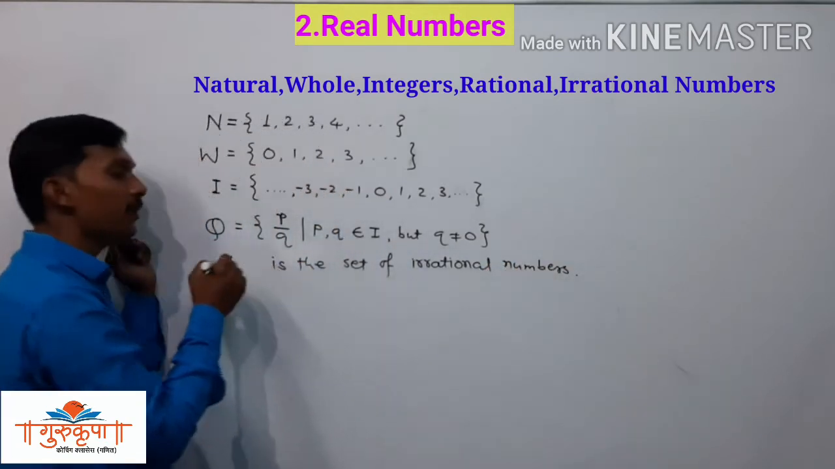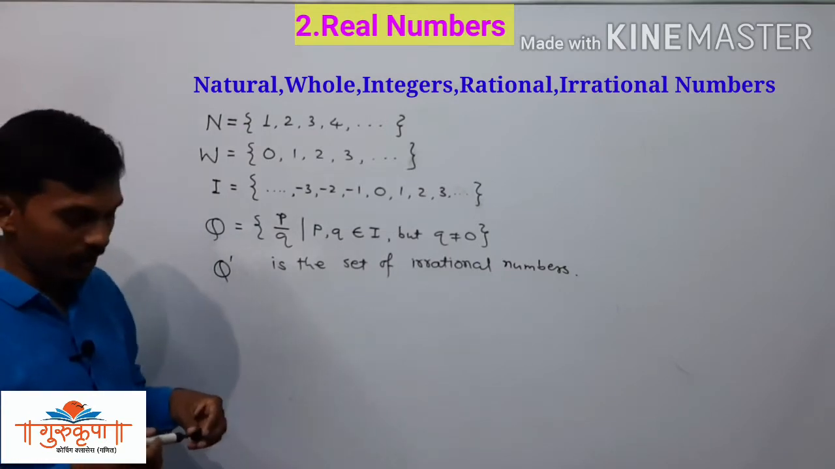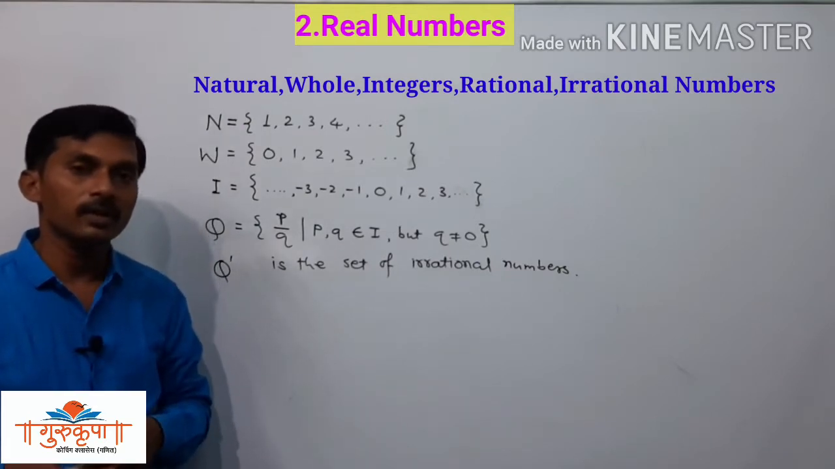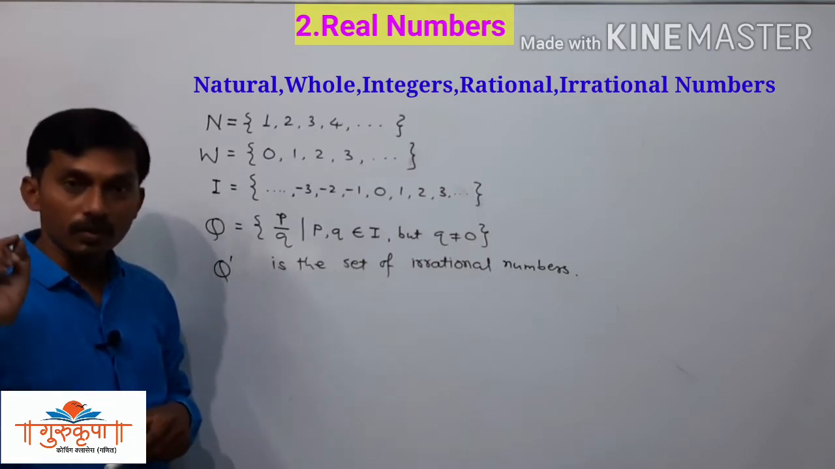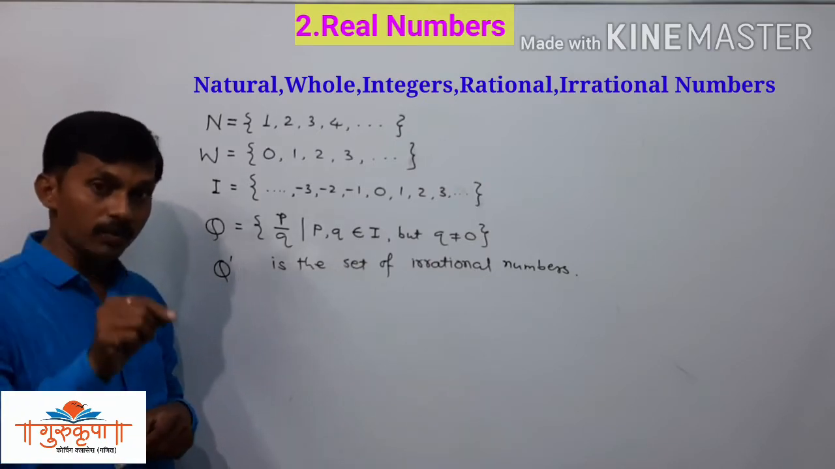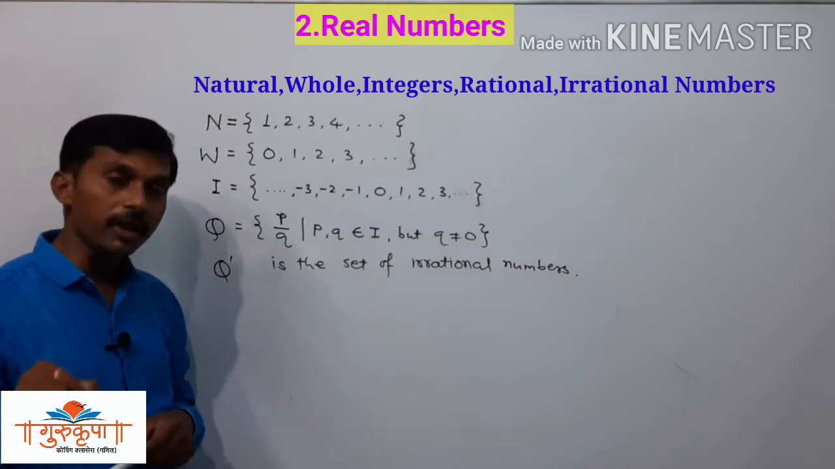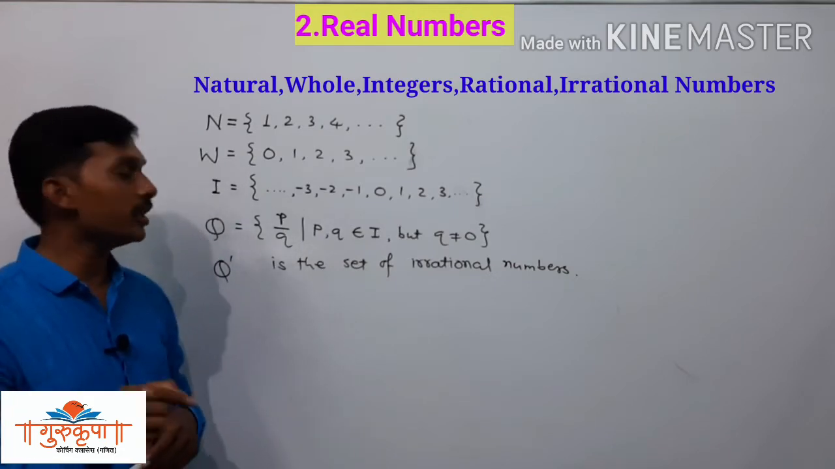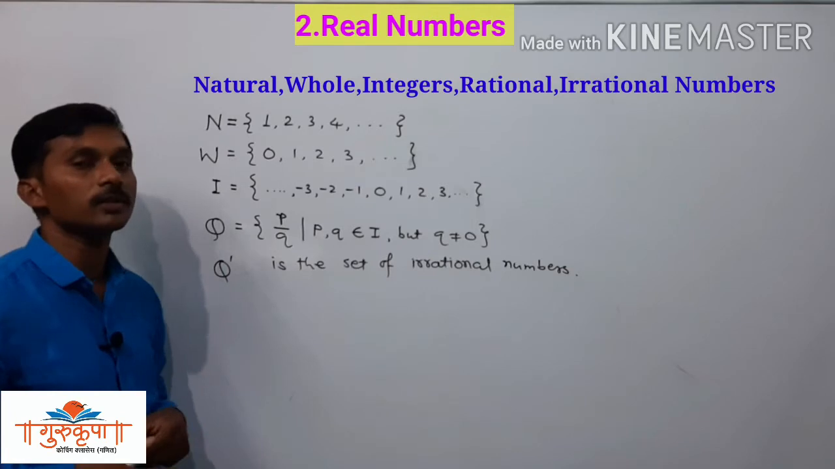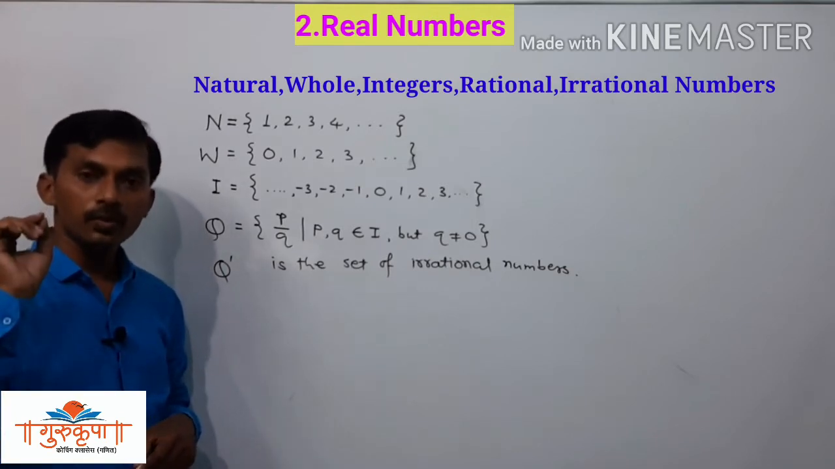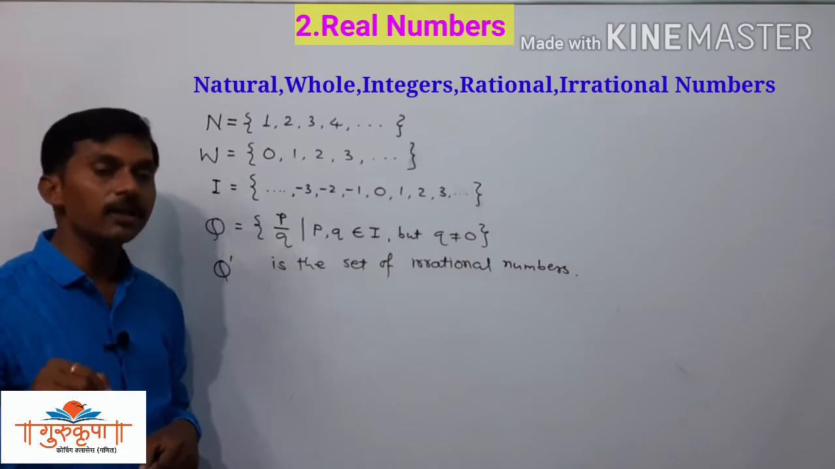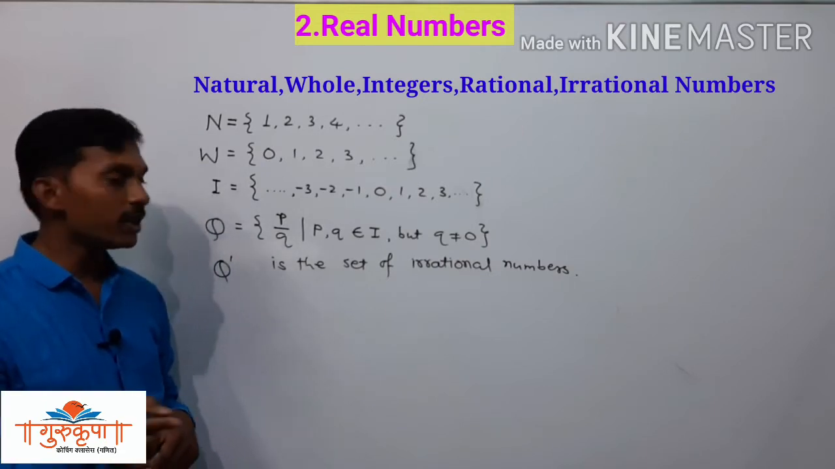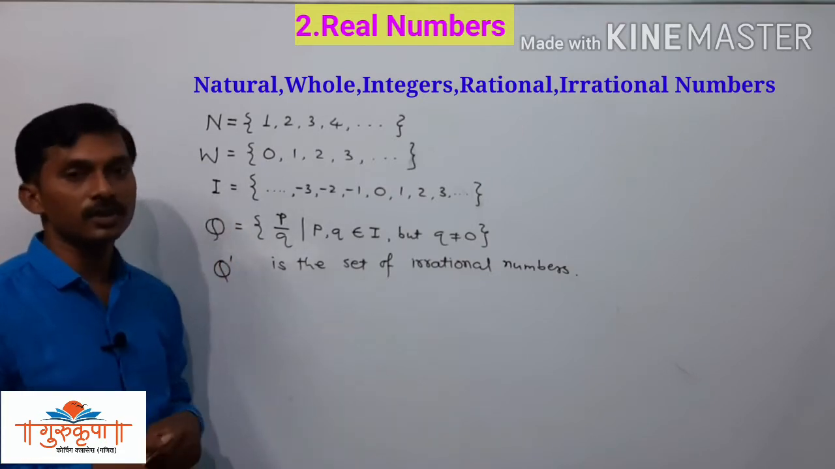And we studied the definition of irrational numbers in the 8th standard. What is the definition of irrational numbers? The number whose decimal form is non-terminating and non-recurring is called an irrational number.